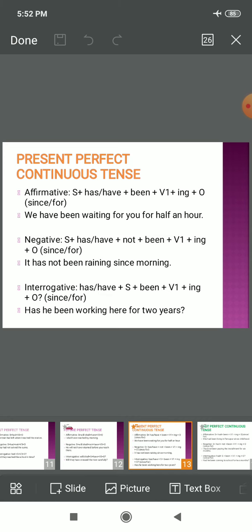So interrogative, a similar example. Children, again remember, the helping verb will come in the beginning. Has or have would come in the beginning, right? Has he been working here for 2 years? So children, if we want to use since in place of for in this sentence, how can we write that?